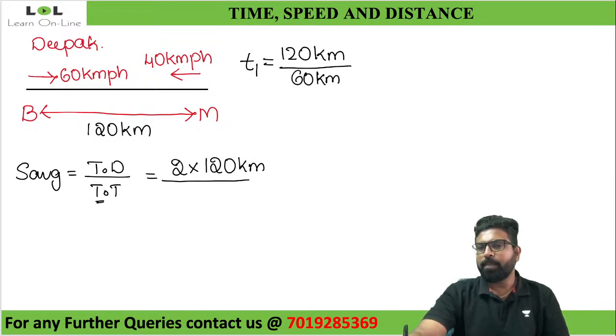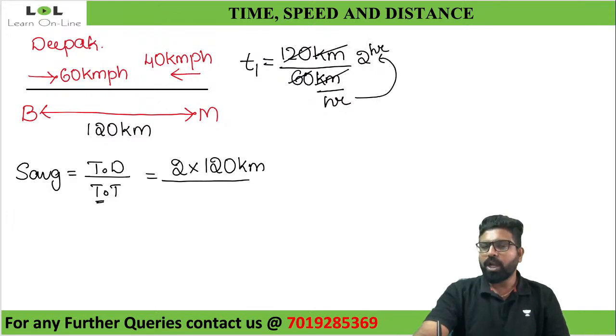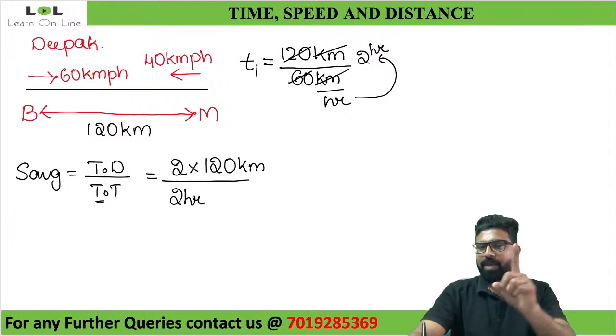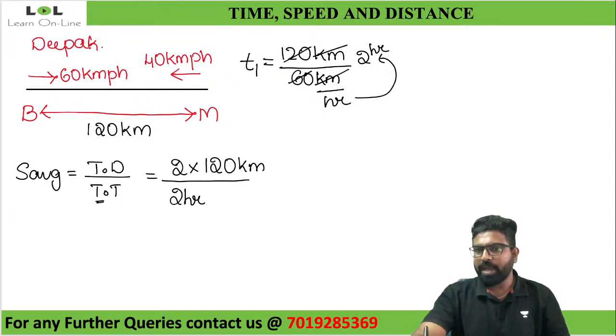Kilometer gets cancelled. 6 ones are 6, 6 twos are 12. So the time taken to travel these 120 kilometers from Bangalore to Mysore is 2 hours.